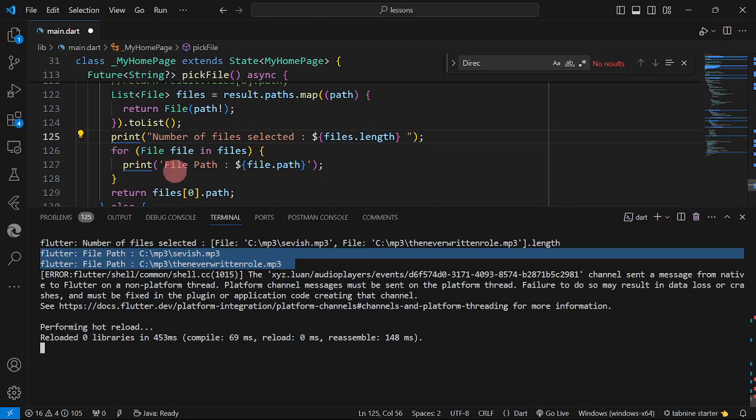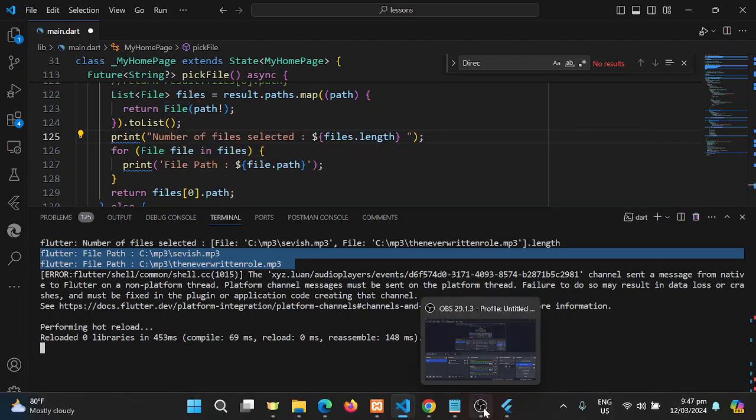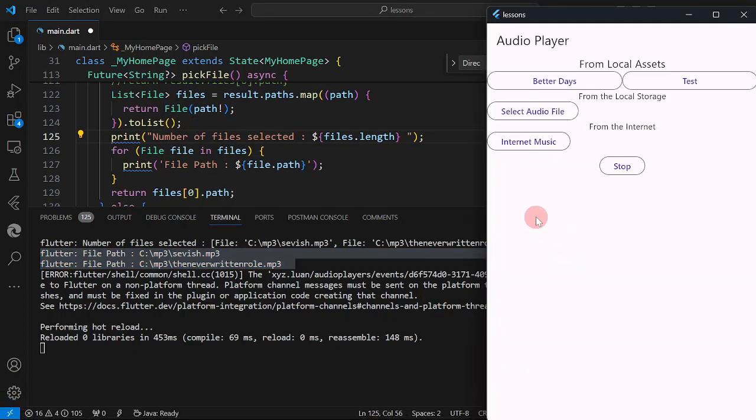Okay, so this proves that we have created a list of files. If ever you're going to create a much better audio player, you could actually create here a list view, or a data table, so that all of the selected files could be played here.